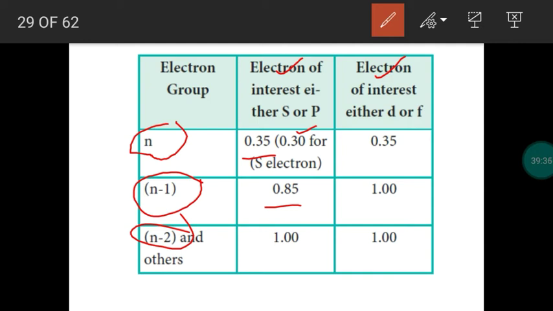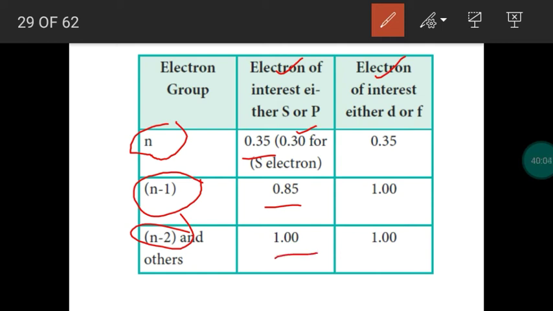We select one particular electron in a shell, that shell is called the nth shell. Then the remaining inner shells are called n-1, n-2, n-3, and it goes like that. So the electrons in the n-1 shell will contribute 0.85, and the inner electrons in the n-2, n-3, n-4 shells will contribute 1.